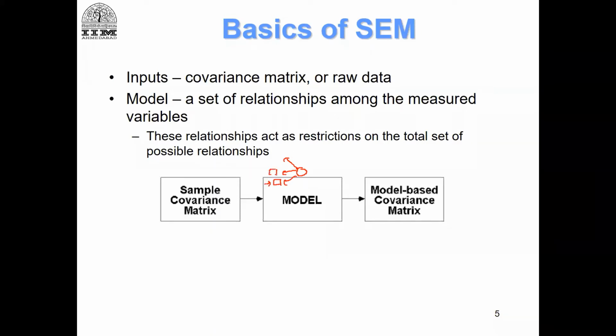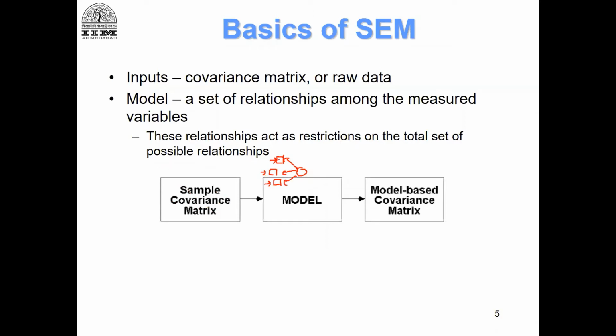So this is my simple model, right? 3 items, and so one of the inputs to the tool is going to be this model that we will develop. Then we will give the data, the raw data, okay, which has 3 items.